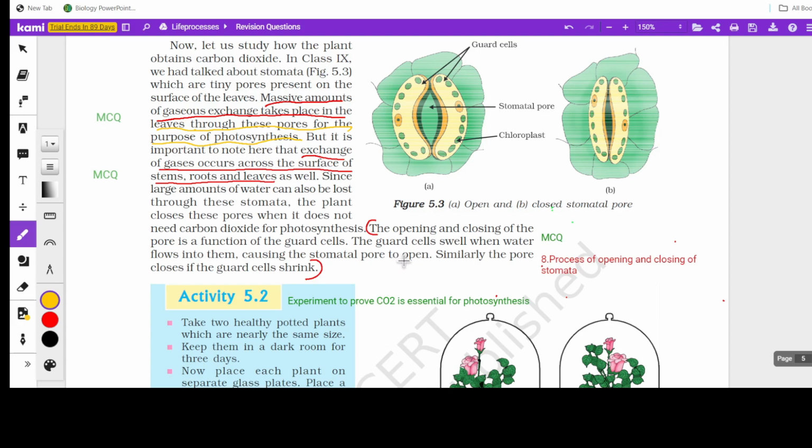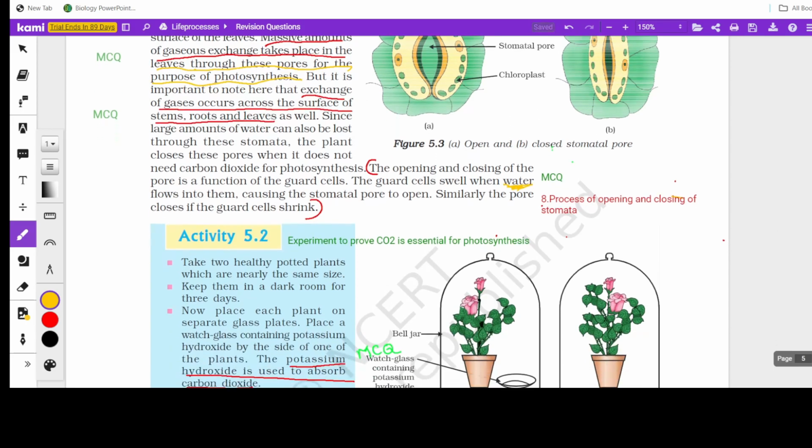So why do the guard cells open or close? It is by the water movement. Okay, so that can be asked as an MCQ. Water enters or exits, and that determines the turgid and flaccid state, or swelling up and shrinking of the guard cells. So the process of opening and closing of stomata is very important, and you should mention that it is due to the movement of water. That is important.